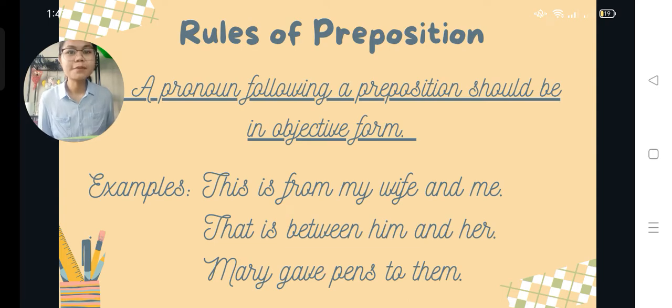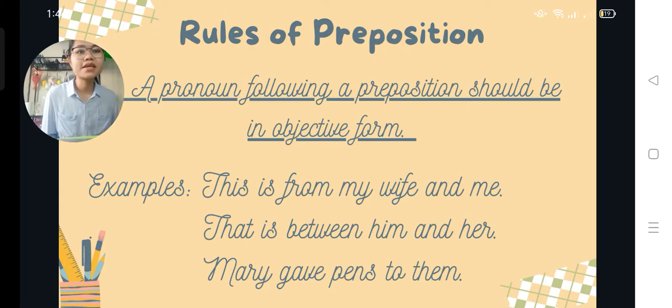Another example is: That's between him and her. Between him and her is the prepositional phrase, and him is masculine and her is feminine. They are in objective form, and they are the object of the preposition. The third one is: Mary gave pens to them.